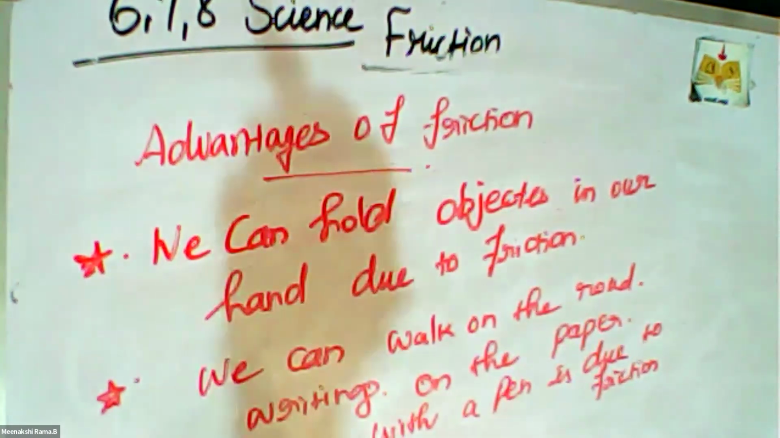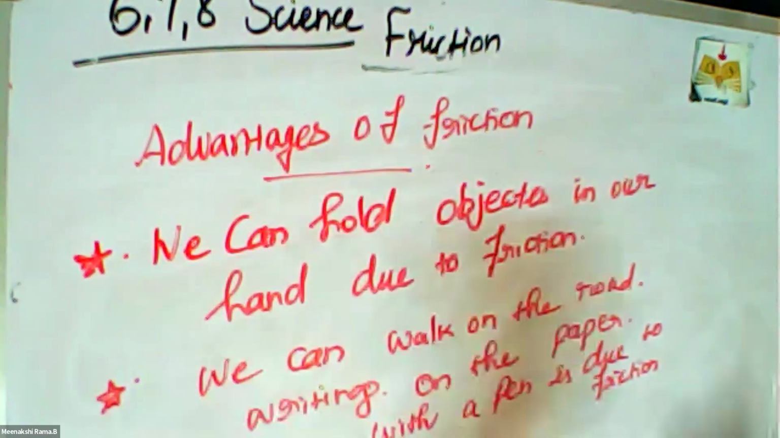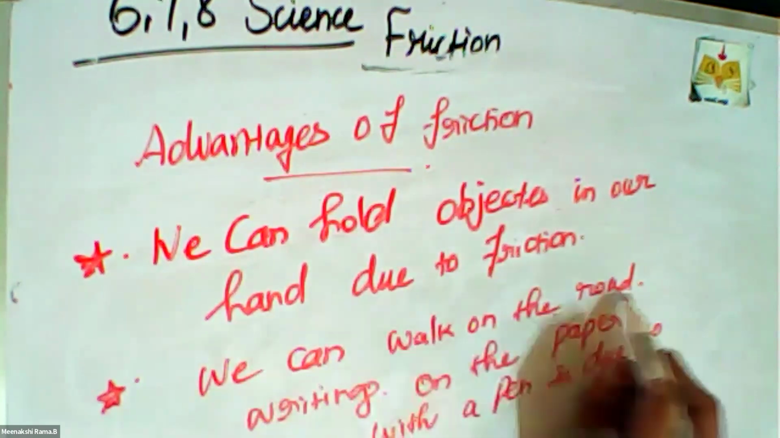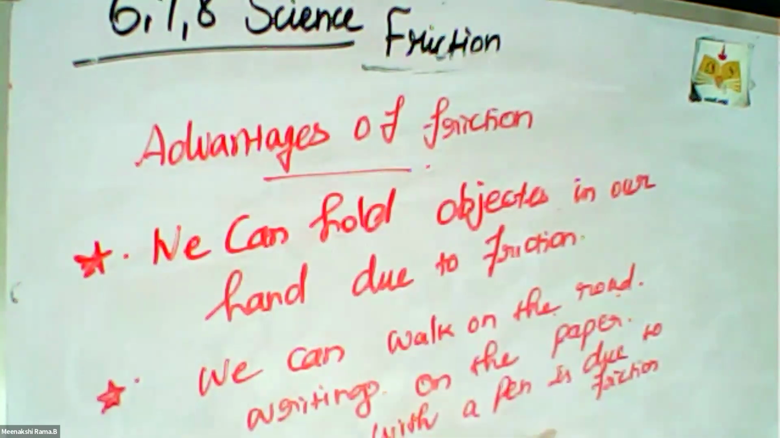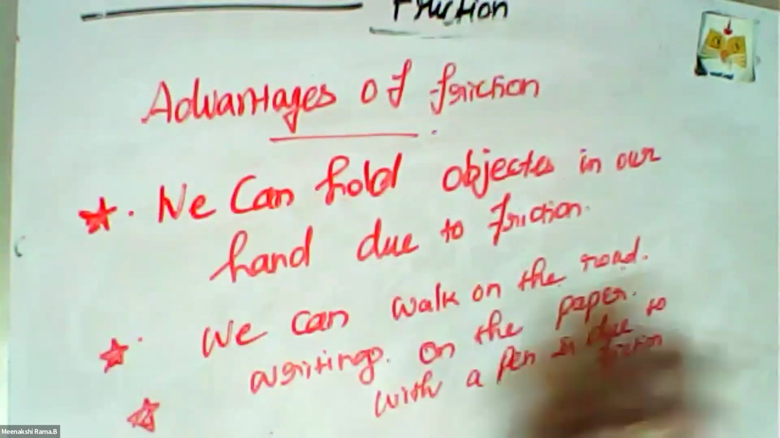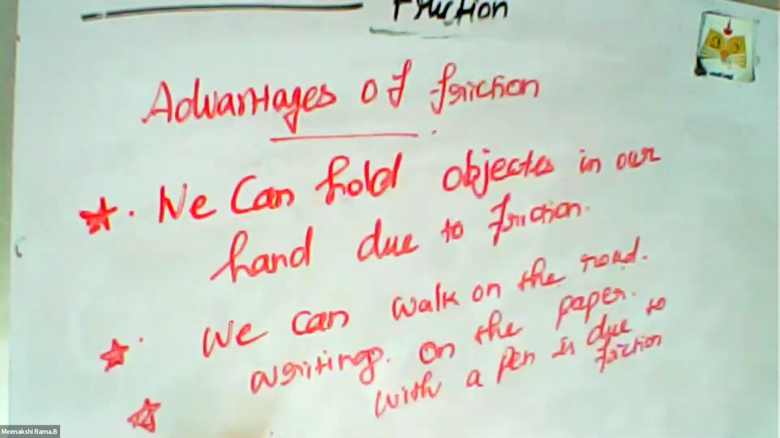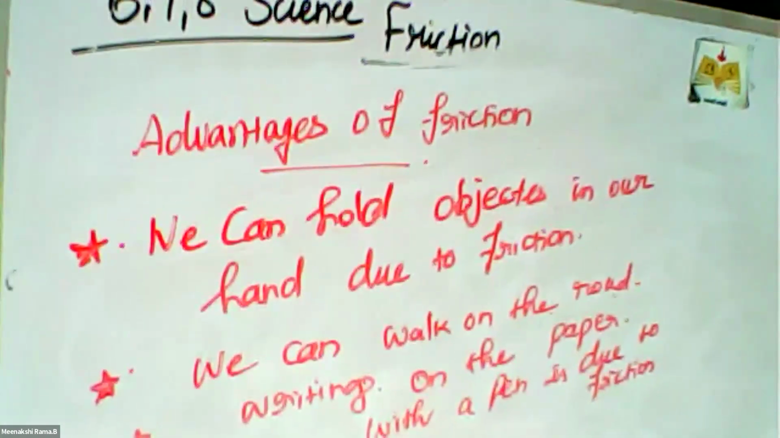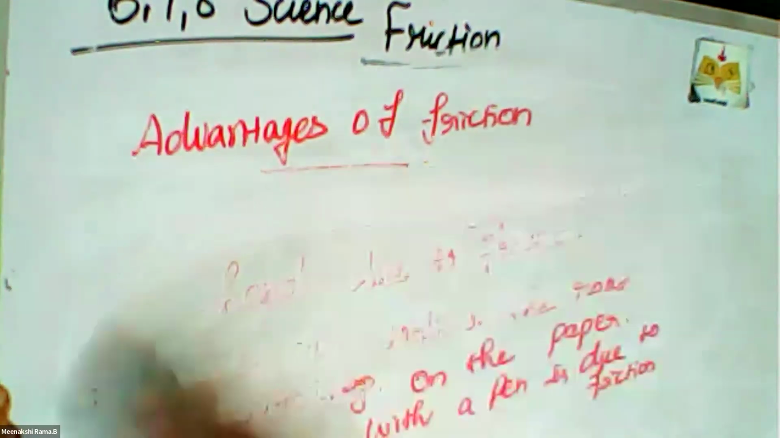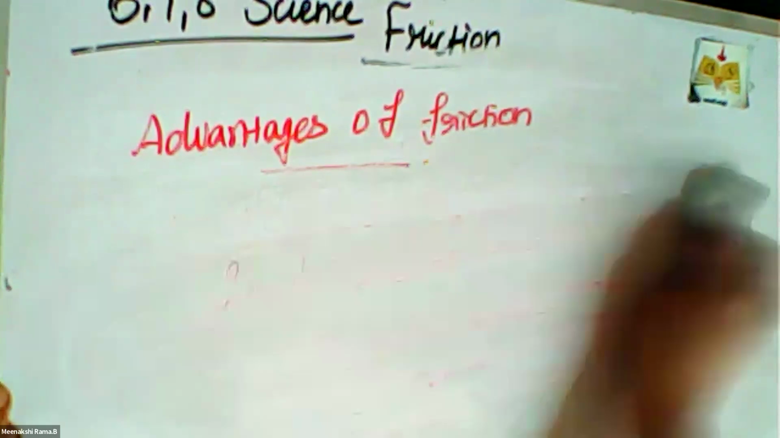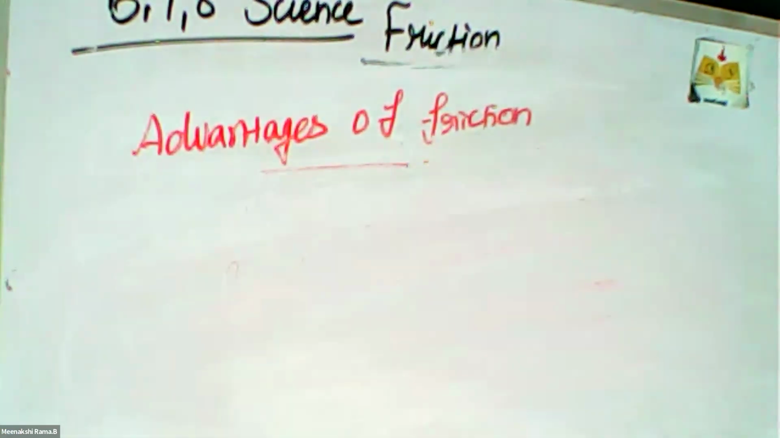First thing, we can hold objects in our hand due to friction. We can walk on the road due to friction. We can write with a pen on paper due to friction. Okay. And next one is very important. Automobiles. Yes, automobiles move on the road with the help of friction only.